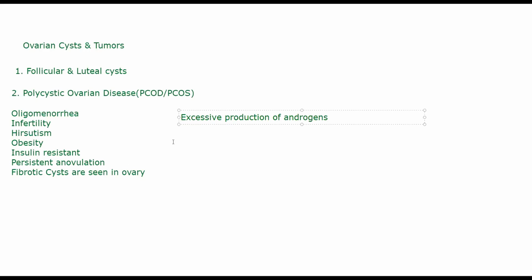As such, ovaries become very, very large because of these cysts being present. They will be white and studded, and these cysts will generally be subcortical. These cysts will measure around 0.5 to 1 centimeter in diameter. So they are very small cysts, and they are generally covered by a very thick fibrous outer tunica. That is why they are called fibrotic cysts. There will be a thick fibrous layer around each cyst.